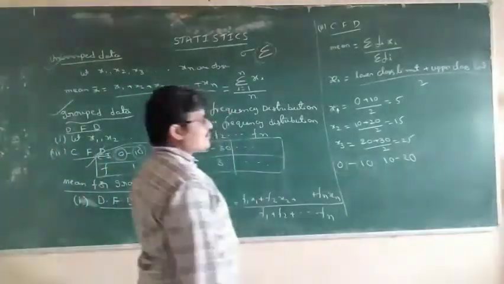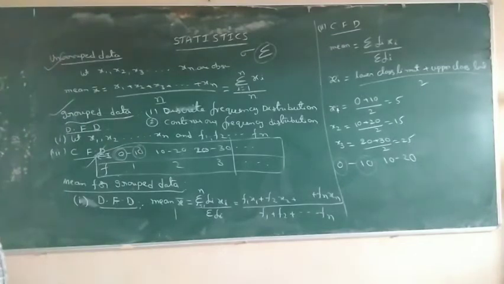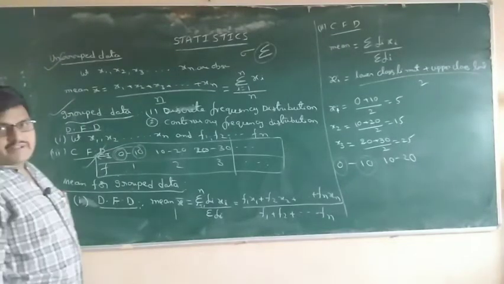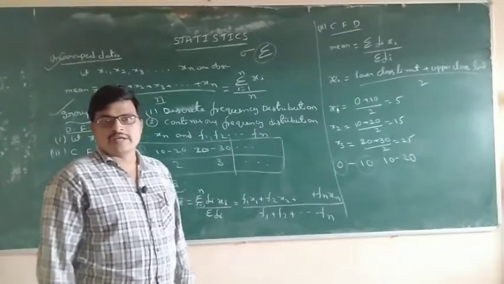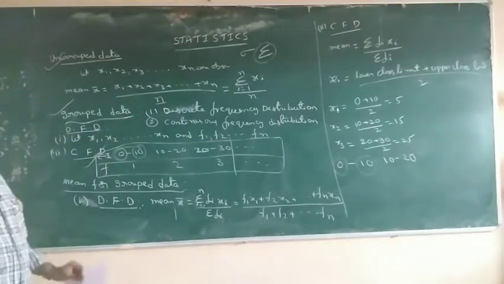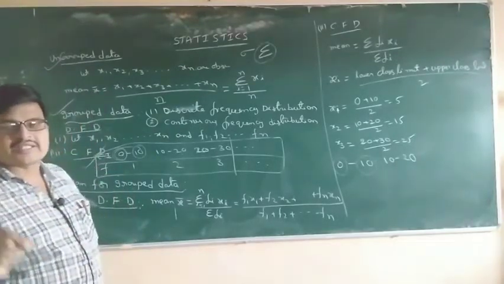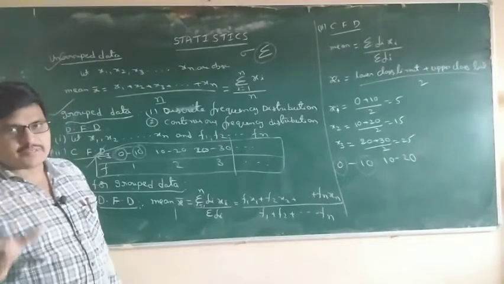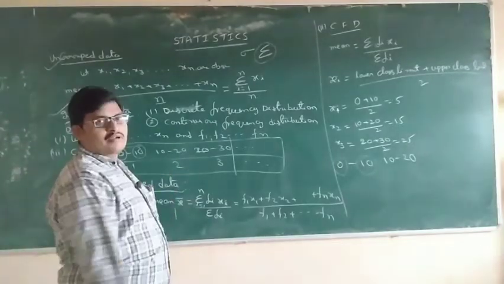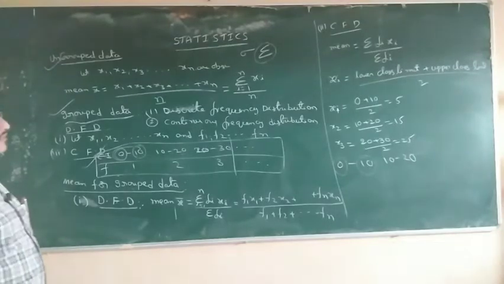What are the 3 types? Direct method, step division method, assumed mean method. You have to calculate the mean by these three methods. What is the first one?